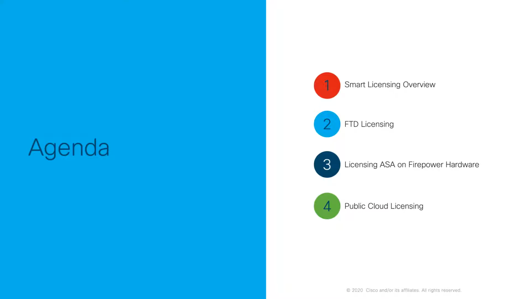The whole series covers the following topics: a general overview of smart licensing for both Firepower Threat Defense and ASA, and finally, smart licensing for Firepower in public cloud environments. You can either watch all of the videos in order to get the full overview, or simply watch the videos that are of most interest.